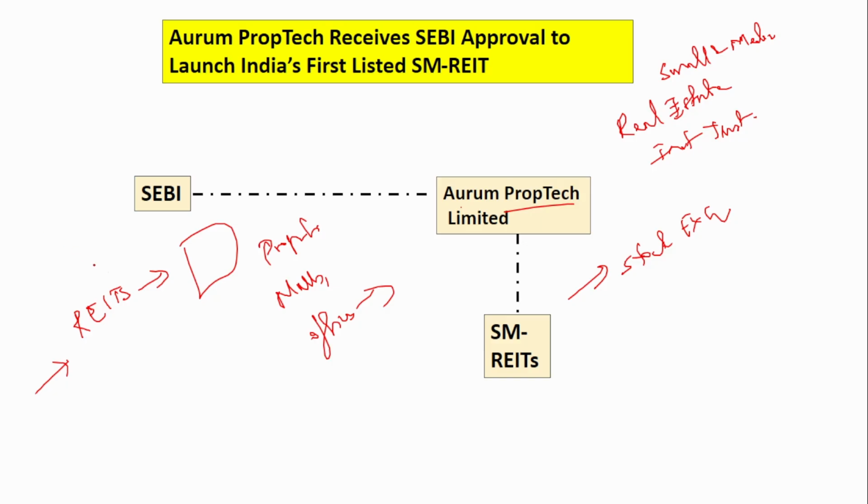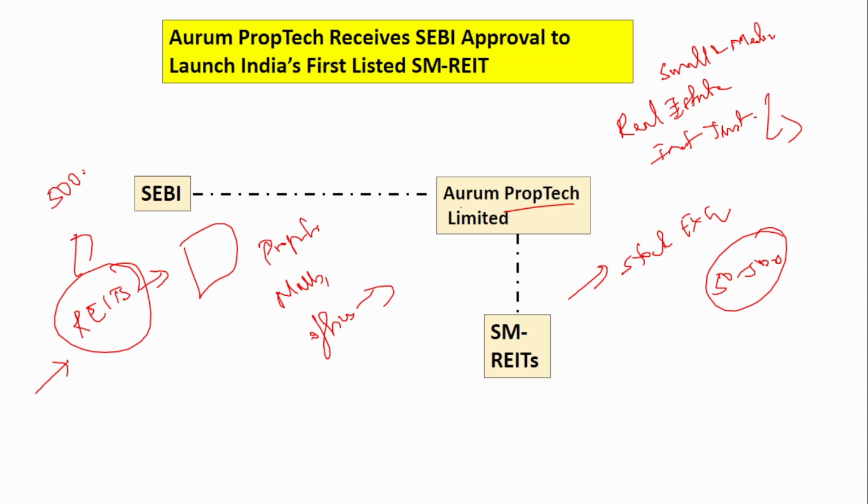Okay, the difference between normal REITs and SM REITs is nothing but here they invest in properties which range between 50 to 500 crores. But REITs, they invest in properties which are very huge, that is above 500 crores. That is the main difference between REITs and small and medium REITs. Okay, SM REITs and the other REITs. Now, SEBI has given the approval to the Aurum PropTech to list the SM REIT schemes on the stock exchange.